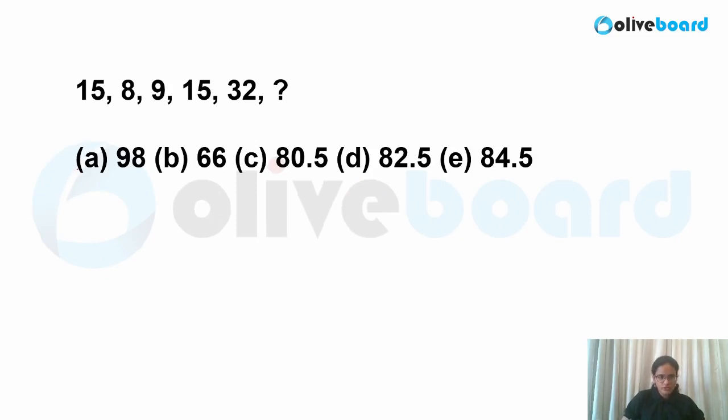So here you observe 15 and 8. So whenever you get question like this, try to establish the relation. So how will you be able to get 8 from 15? You can observe here that if I divide 15 by 2, what will I get? 7.5. 7.5 plus 0.5 means what I have done? Divided by half and addition of half. So what are you doing here? Multiplied by half plus half. Okay, similarly here what will you do? Into 1.5 plus 1.5. Similarly, this is nothing but into 2 plus 2.